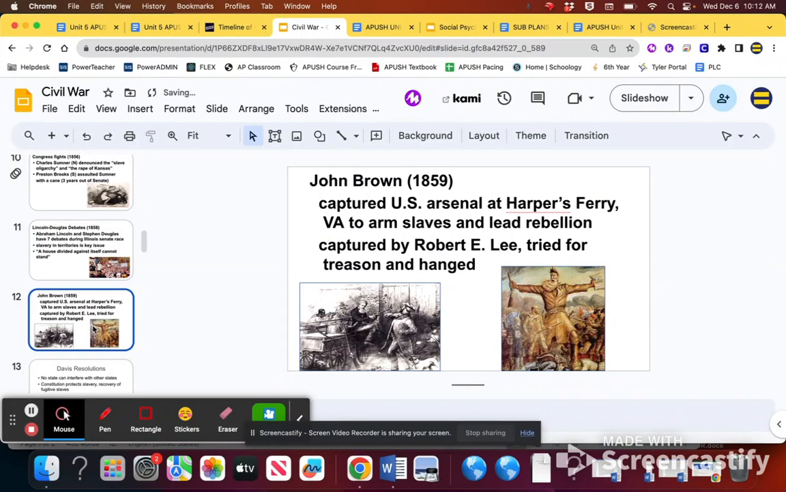We lastly covered the raids of John Brown. John Brown is a very strong abolitionist who was fighting in Bleeding Kansas, came back east and tried to start a slave rebellion in Harper's Ferry, which fails. He's captured by Robert E. Lee, future Confederate general, and tried for treason and eventually hung. He is seen as a martyr by the North, somebody who's representative of their cause, willing to die for abolition, and he's seen as a bad figure in the South, showing basically what the North wants to